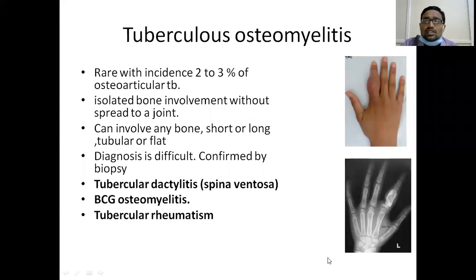The strain of the BCG, if it is cultured, then you will confirm that it's a BCG osteomyelitis. Fortunately, BCG osteomyelitis gives good results with anti-tubercular therapy. Even though it is pathogenic, if you isolate the BCG strain and inject it in a guinea pig, there will be no tubercle. A guinea pig inoculation test will be negative. These are features which BCG osteomyelitis doesn't have.